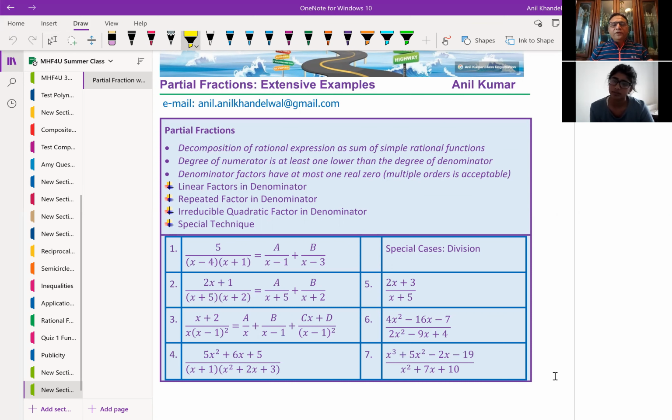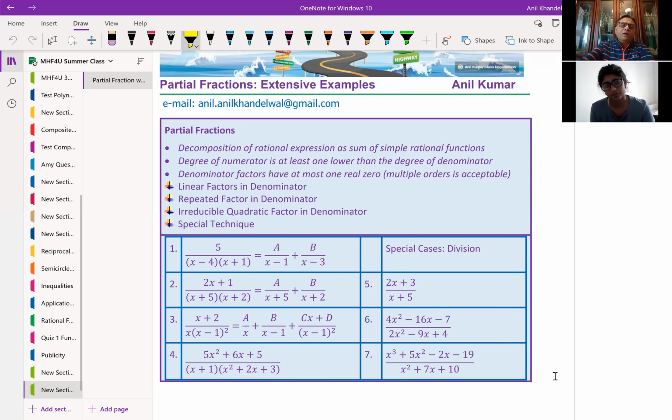But if we split them and write them as smaller simplified rational functions, then integration is very, very easy. Straight away, the answer is log of that function. It's a very good technique and widely used. There are many other applications also, but in integration I find the major application.